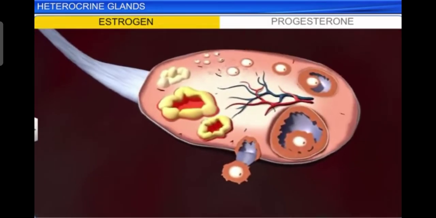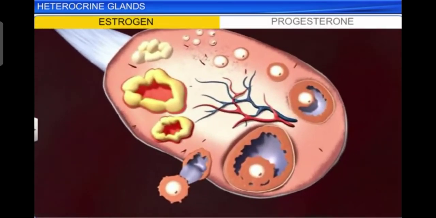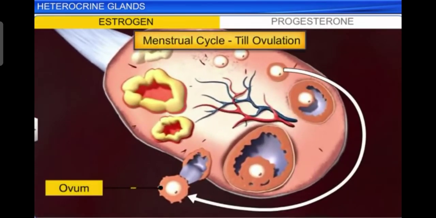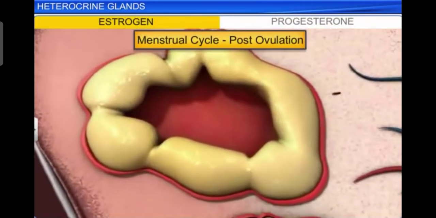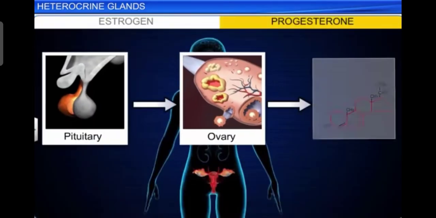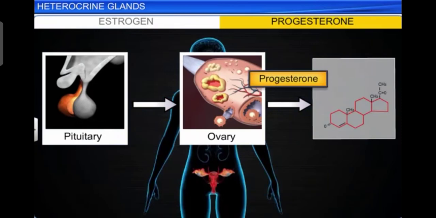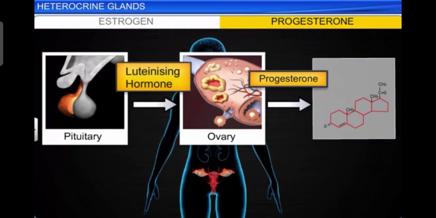Estrogen produces wide-ranging actions such as stimulation of growth and activities of female secondary sex organs, development of growing ovarian follicles, appearance of female secondary sex characters like high-pitched voice, and this is stimulated by the luteinizing hormone secreted by the pituitary glands.